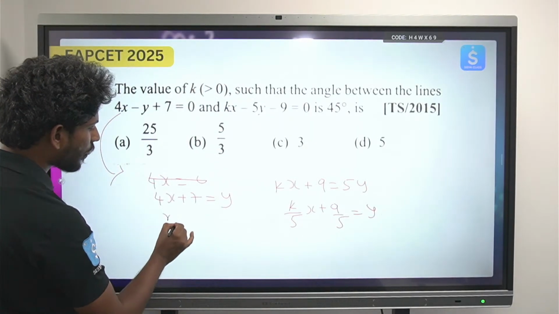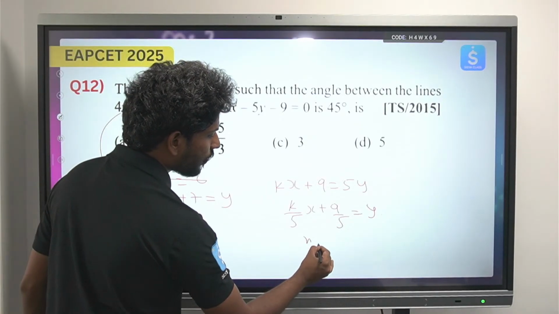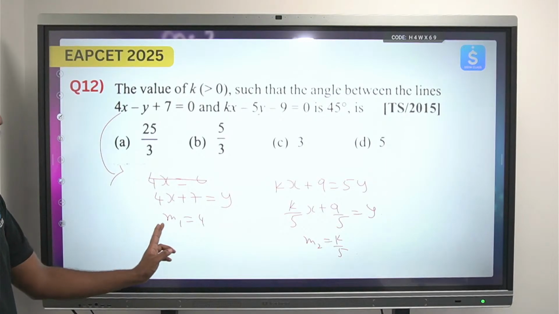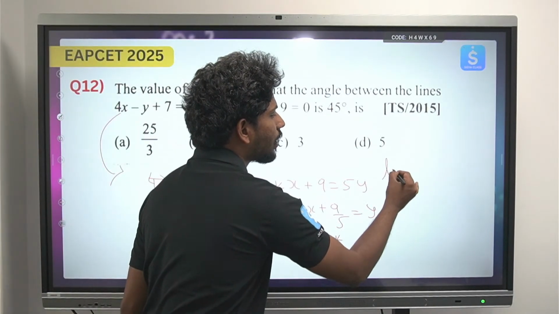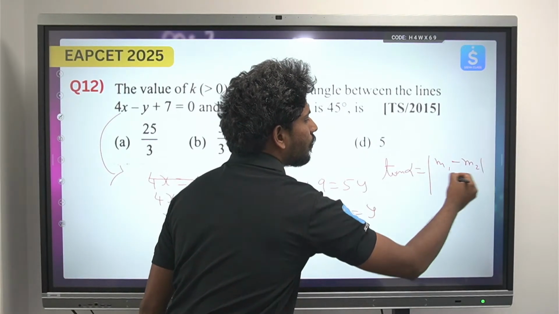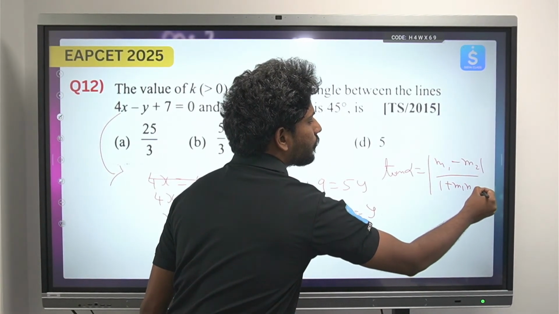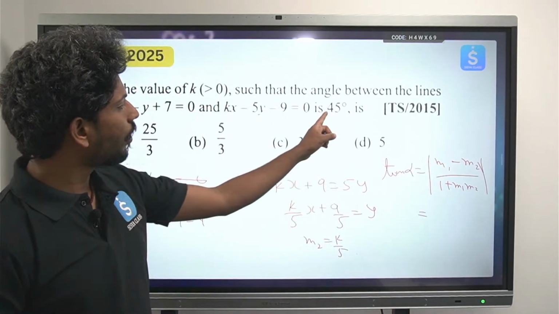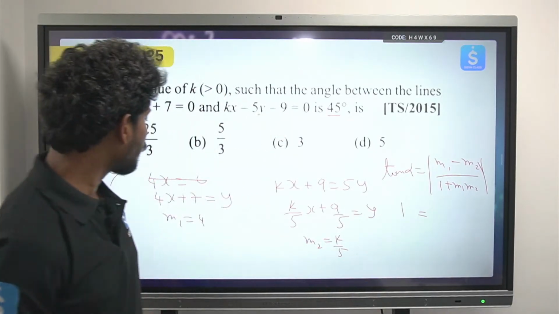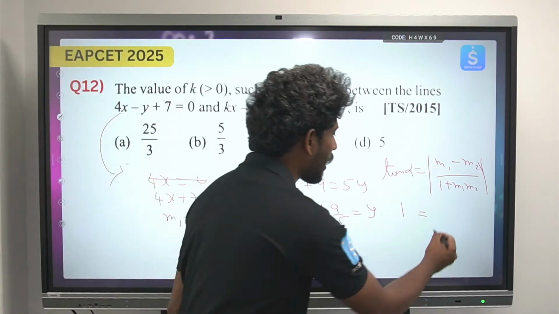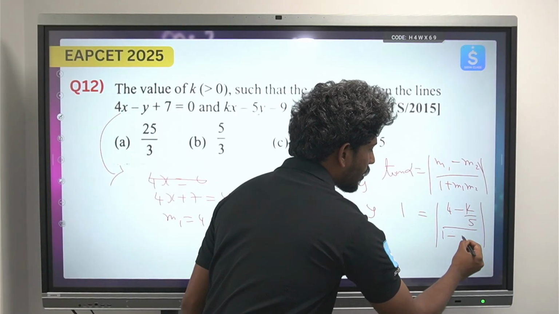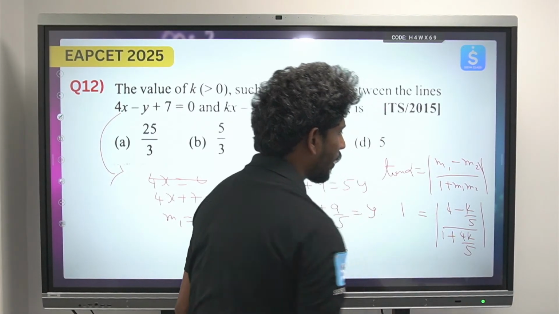So what is the m1 value? m1 equals 4. The m2 value is k/5. Okay, y = mx + c, after writing in that format. So we have a formula: tan α = |(m1 - m2)/(1 + m1 m2)|. Okay, so the angle given is 45, and tan 45 is 1. m1 - m2 is 4 - k/5, by 1 + 4k/5.